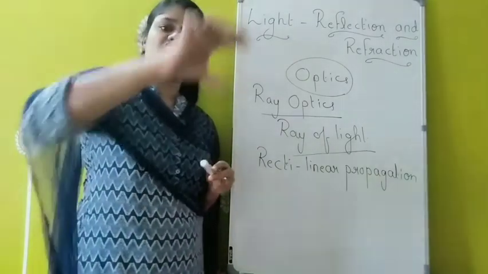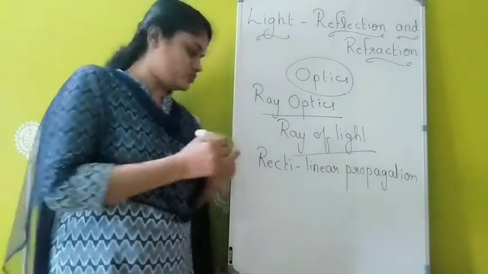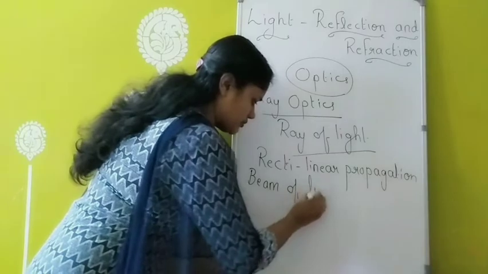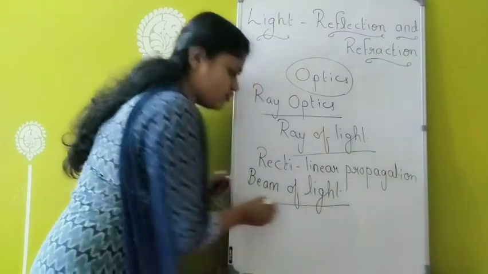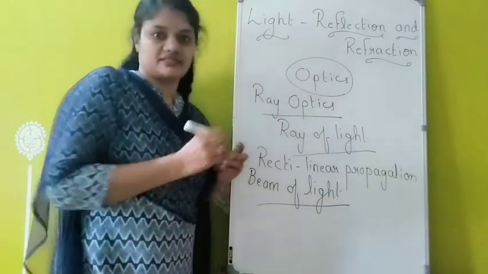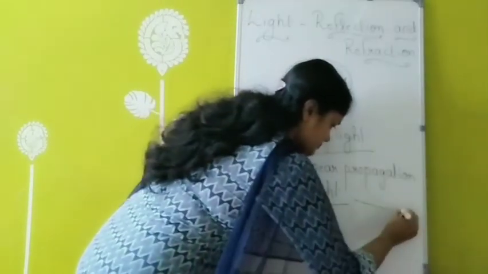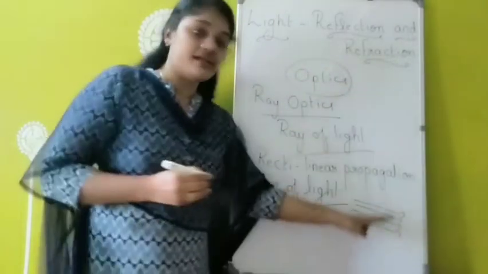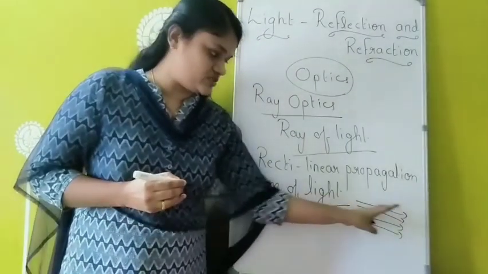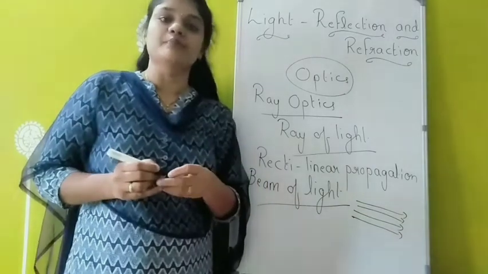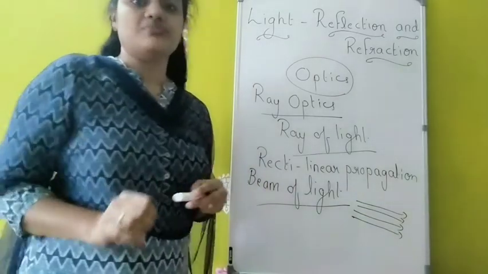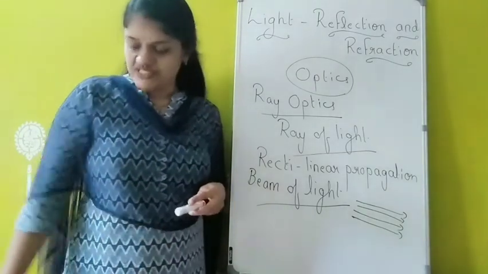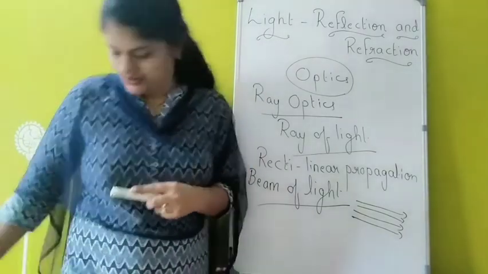And a group of rays can be considered as a beam of light. So a beam of light means it is the bundle of light rays. This is one ray. So like this, so many light rays constitute a beam of light. I told you in this chapter we are studying only two phenomena of light, reflection and refraction. So first of all we can study some of the properties of light.